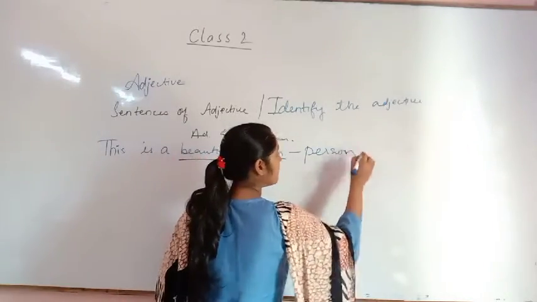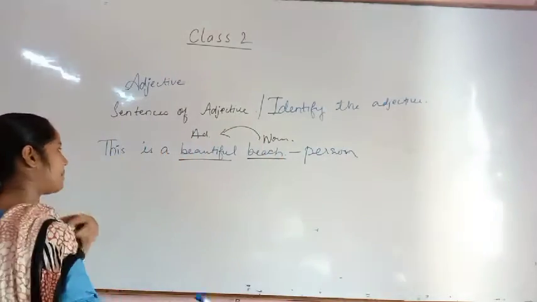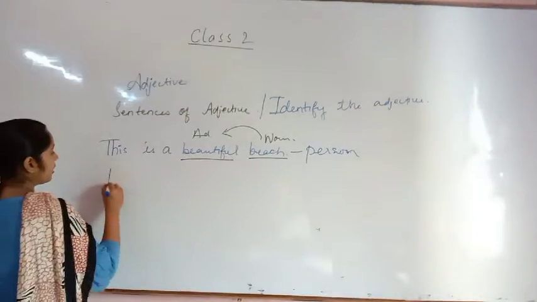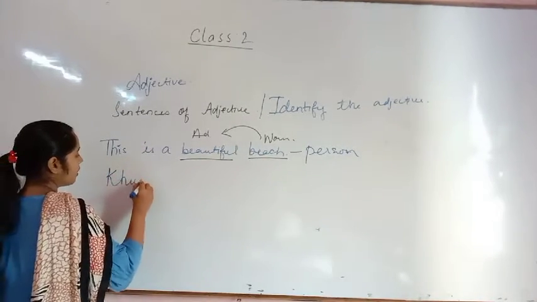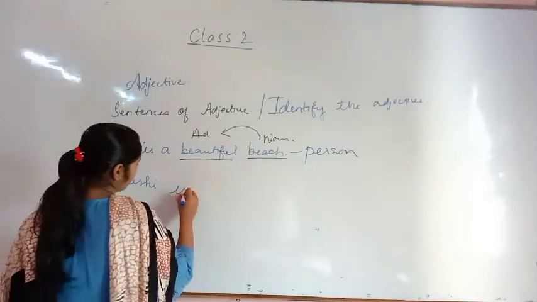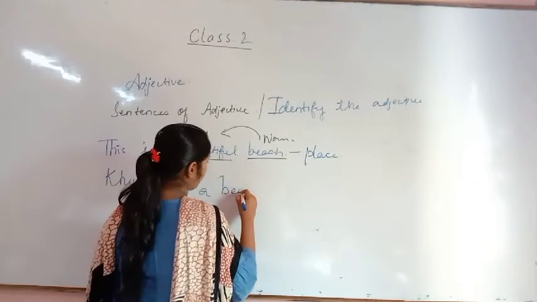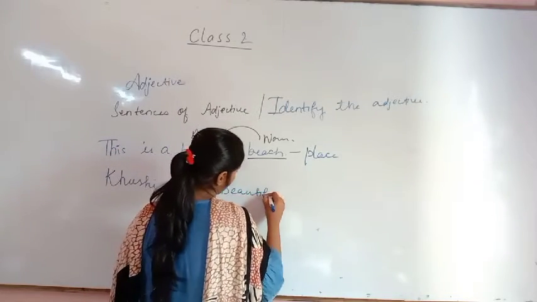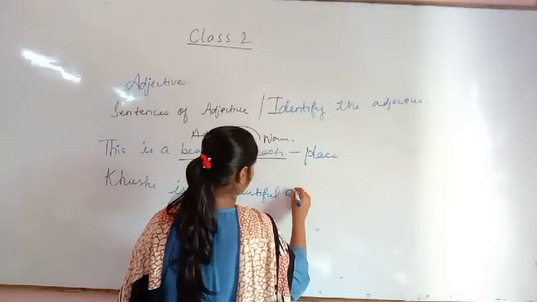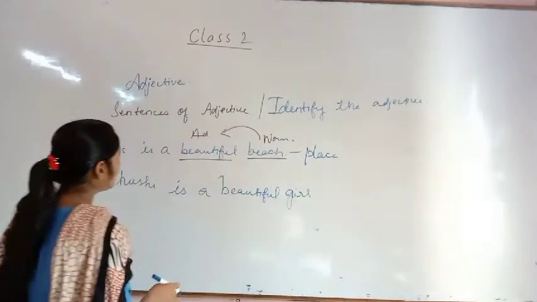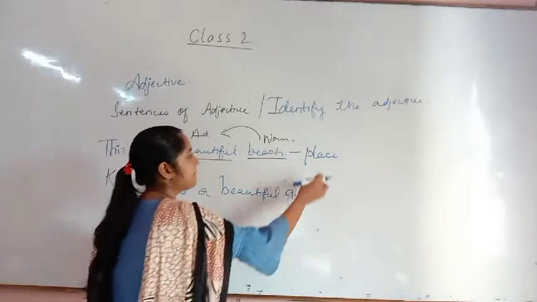And previously I have told you, I am writing it once again, that Khushi is a. Okay. Now first one was, this is a beautiful beach. That beach will be the place.